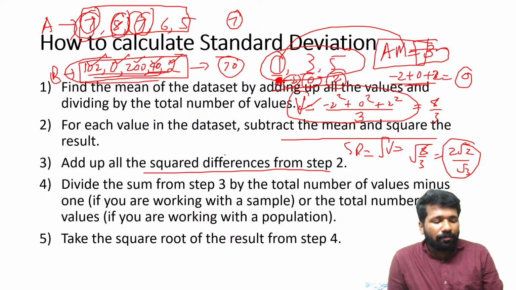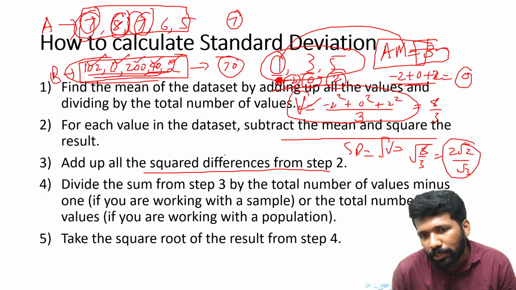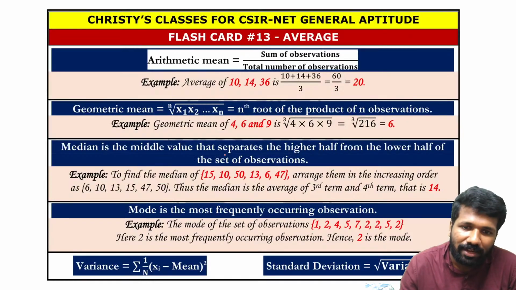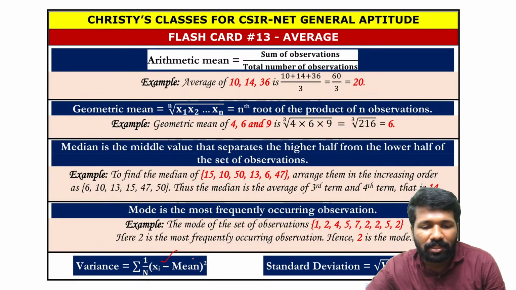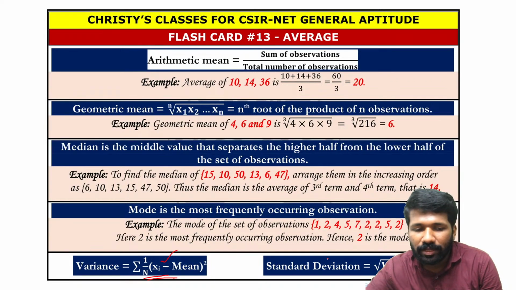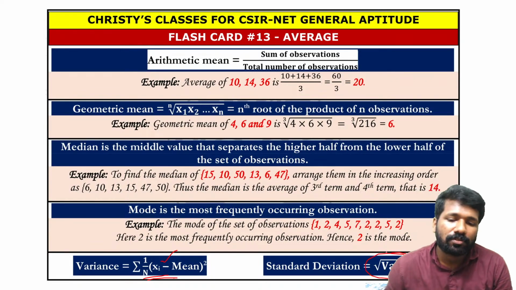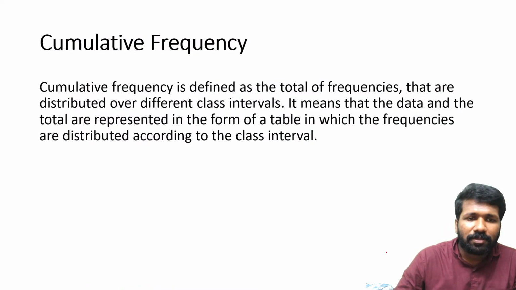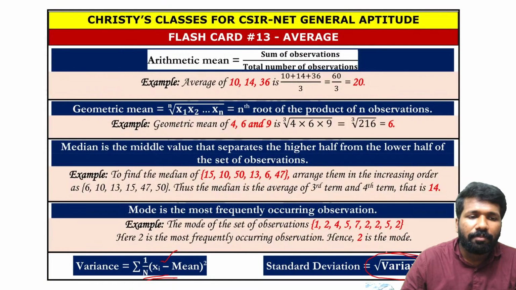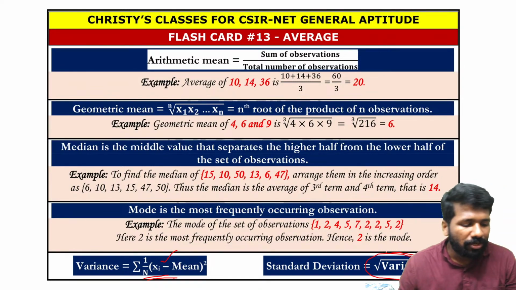This measure will give you how much the values are closer to the mean value. That is the relevance of standard deviation. Mathematically speaking, the sum of (xi minus mean) the whole square divided by n, that is variance, and the square root of that is called standard deviation. So at least this much you should know: arithmetic mean, geometric mean, median, mode.